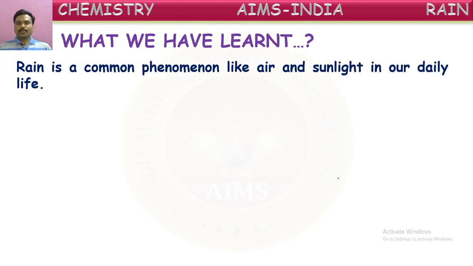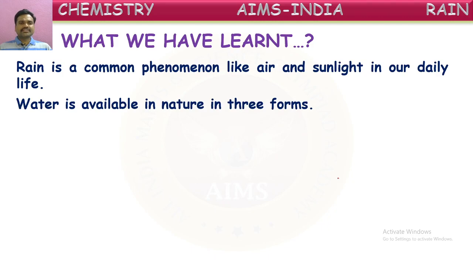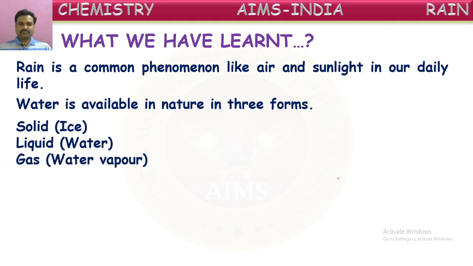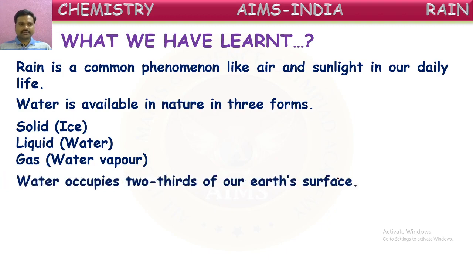Rain is a common phenomenon like sunlight and air in our daily lives. Water is available in nature in three forms. What are those three forms, children? Yes, solid form, which is called ice. Liquid form, we know it as water. And gaseous form, which is called water vapor. These are the three forms of water.